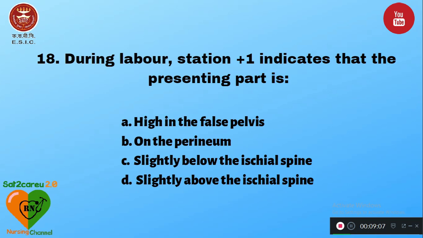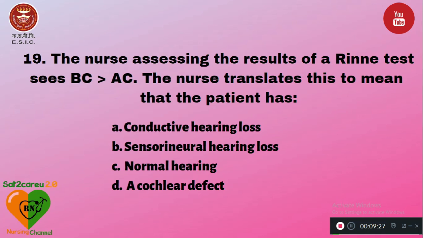Question number 18. During labor, station +1 indicates the presenting part is option A, high in the false pelvis, B, on the perineum, C, slightly below the ischial spine, and D, slightly above the ischial spine. +1 indicates the presenting part is slightly below the ischial spine. Question number 19. The nurse assessing the results of a Rinne's test sees the bone conduction is greater than air conduction.